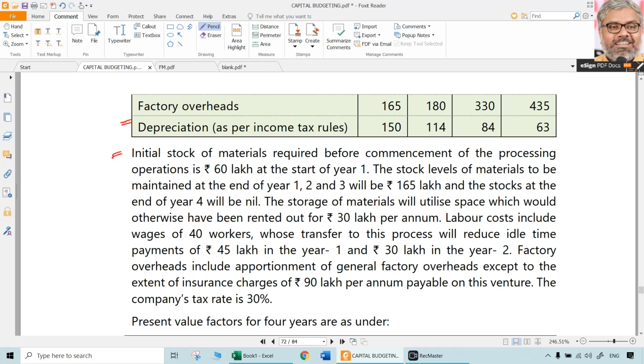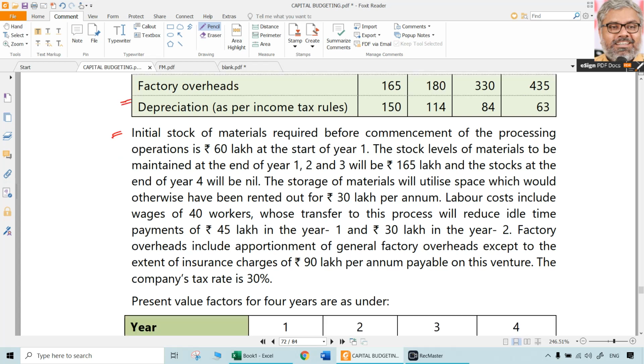Then another further information is given like initial stock of materials required before commencement of the processing operations is 60 lakhs at the start of year 1. So additional material requirement is there at the start of year 1. Start of year 1 means year 0. The stock levels of materials to be maintained at the end of year 1, 2, 3 will be 165 lakhs. So additional material required in year 2 will be how much? 105 lakhs because already 60 lakhs is there at the beginning of year 1.